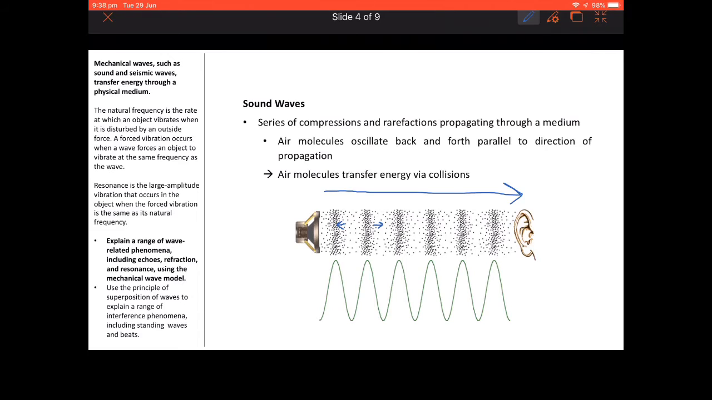So each of these concentrated positions here, so where all the air molecules are concentrated together, is called a compression, and then the parts in between, so where the air molecules are least concentrated, these are called rarefactions. And these vibrations of air molecules will propagate until they hit the eardrum of someone's ear.